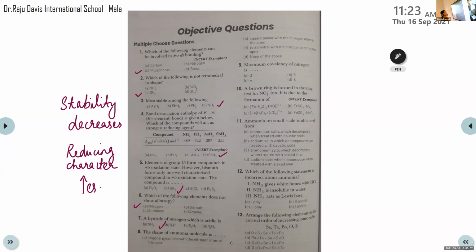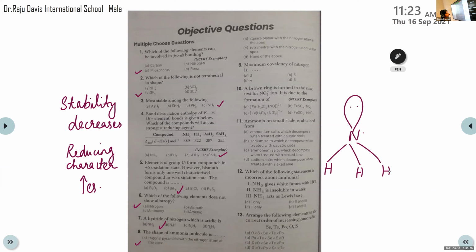There is a lone pair of electrons on the nitrogen atom. Ma'am, apex means center? Yes, the top of the center. You can see there is a lone pair at the top position, then three hydrogen atoms like this. This is the trigonal pyramidal shape.